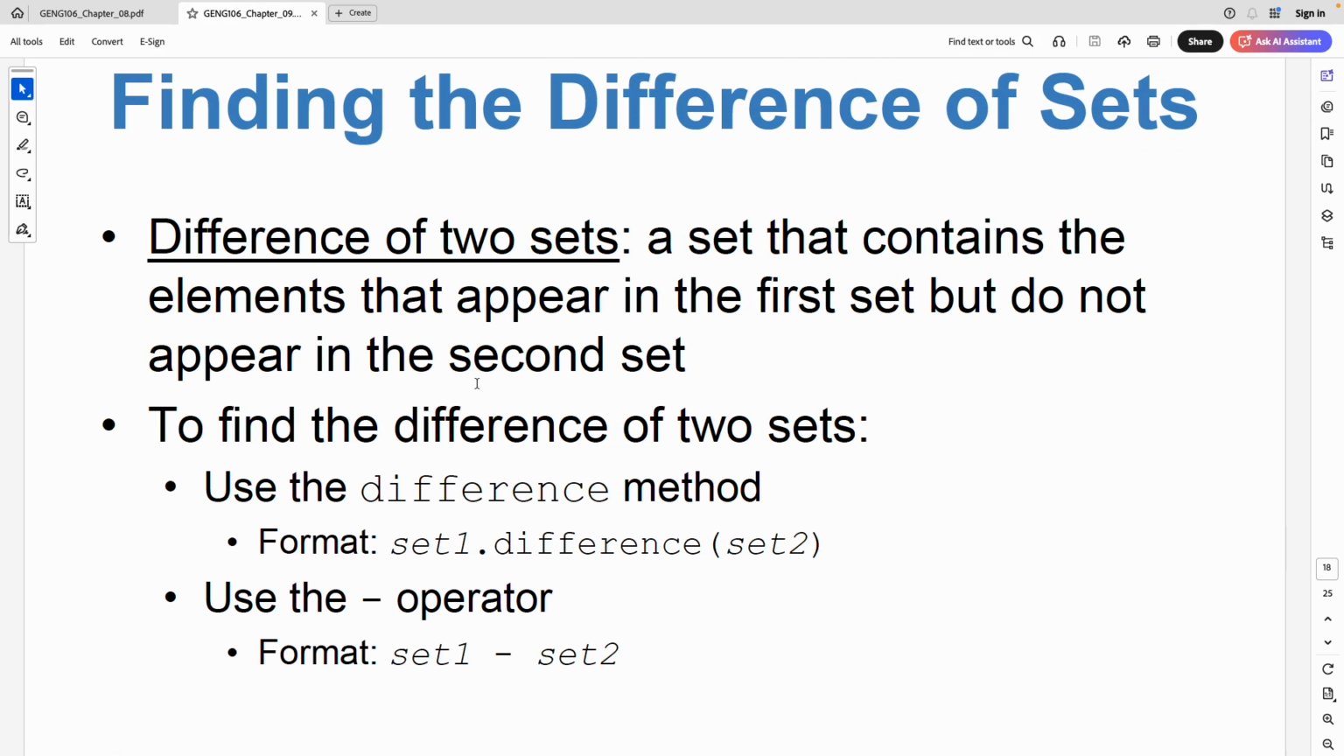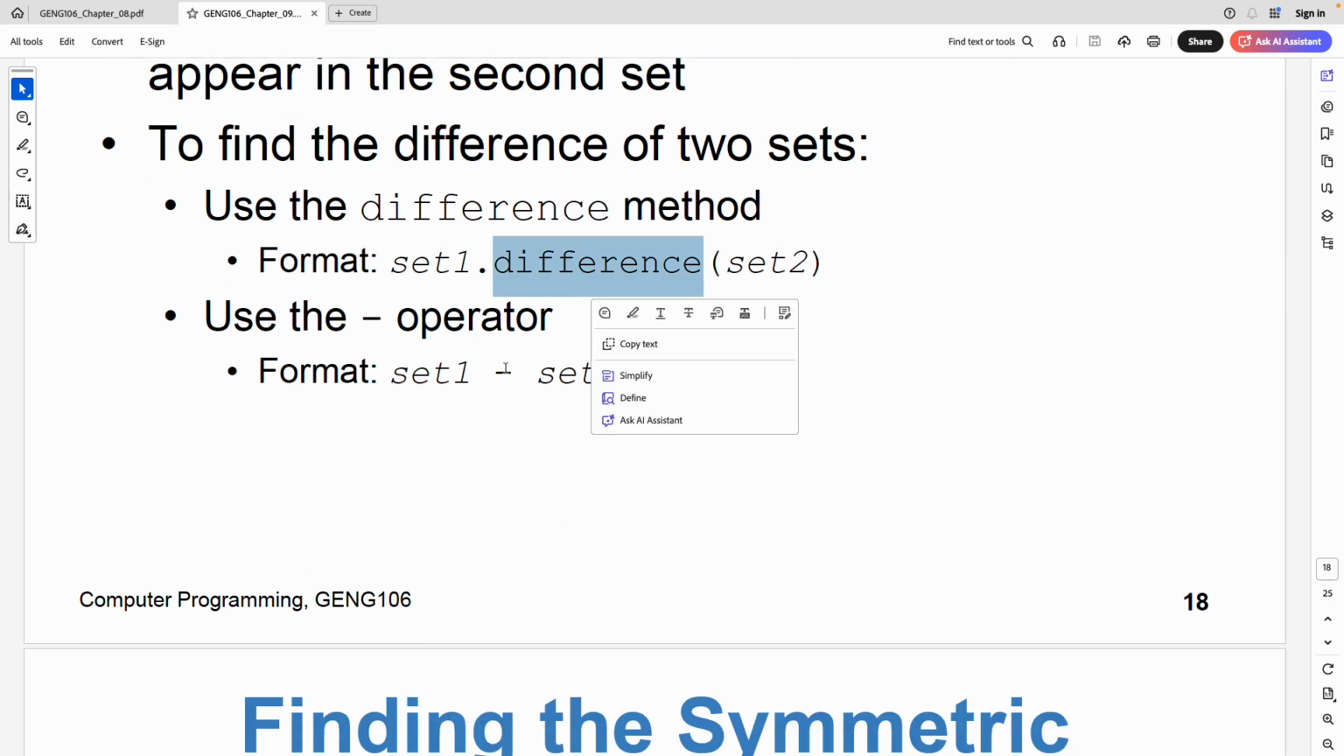And what about the difference? So I have ABC in one set and CDE in another set. If I remove CDE from ABC, what will happen is C is the common point, so I will remove C, and I will have AB. So I can take the difference by using the difference function, or I can use this operator. It will basically remove all items in set 2 that also exist in set 1, and keep the remaining items of set 1. So what makes set 1 different from set 2? This will be the output.